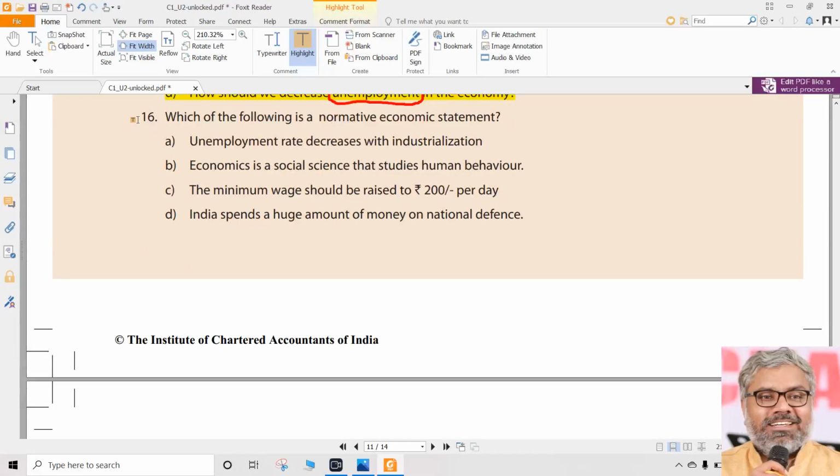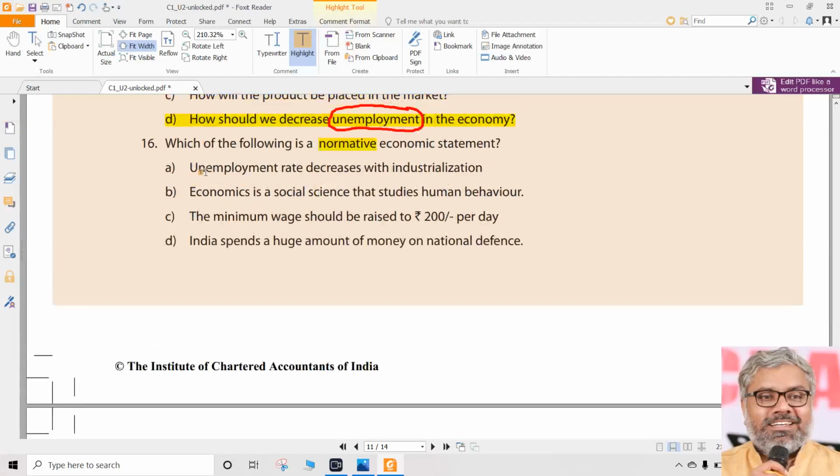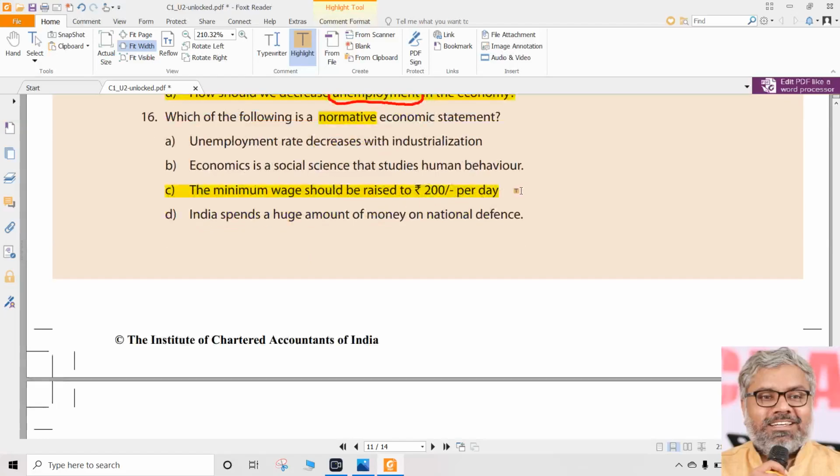Next, question number 16. Which of the following is a normative economic statement? Once again, we already know the theory. Let us see that once again, one by one. Unemployment rate decreases with industrialization. Standard statement. Economics is a social science that studies human behavior. Standard statement. The minimum wage should be. The moment "should be" is there, automatically that becomes a normative statement. So the minimum wages should be raised by 200 per day.